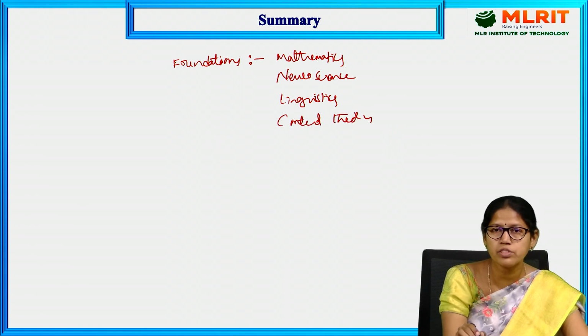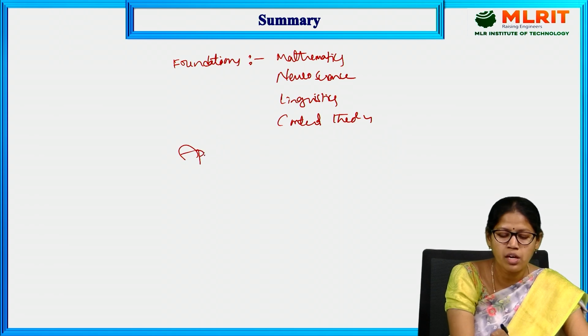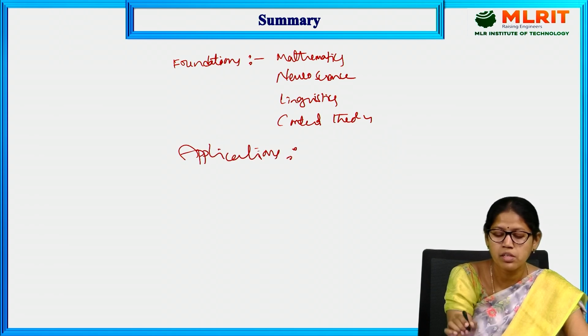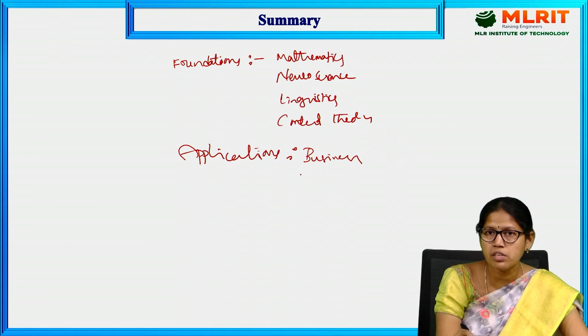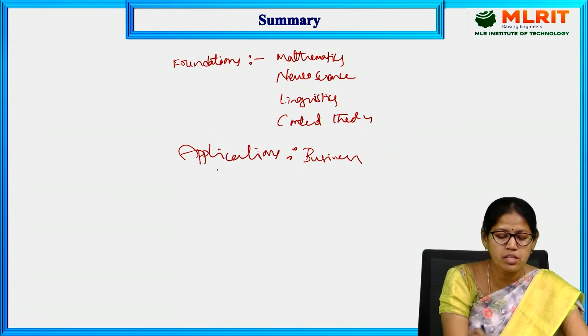These are the foundations of AI. Next we have seen applications of AI. There are multiple applications. In this, we have seen business, fraud detection, engineering, medicine. Okay, these are the applications.